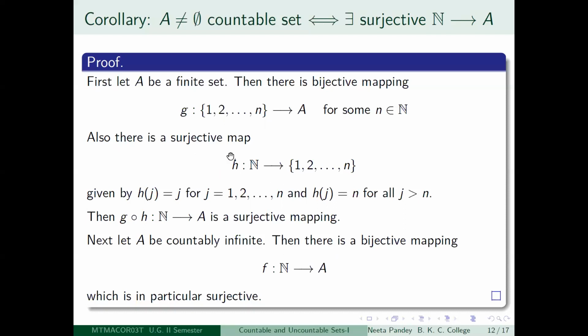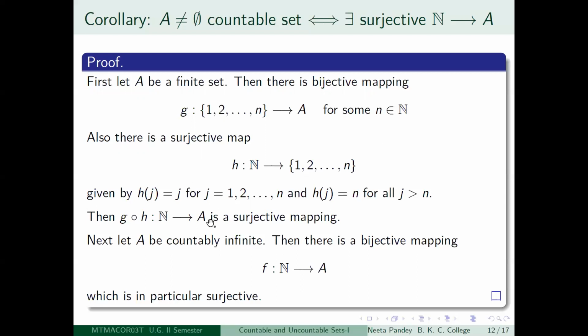There can be several maps. The map which I have chosen is that 1 goes to 1, 2 goes to 2, etc. till n goes to n. Now after n, from n plus 1 onwards, you send every positive integer to n. I have made a choice here. You could have instead sent all these positive integers from n plus 1 onwards to some other number, say 1 or 2 or anything in this range.